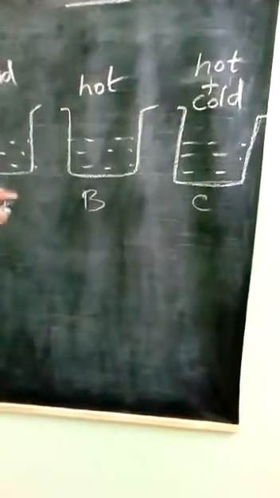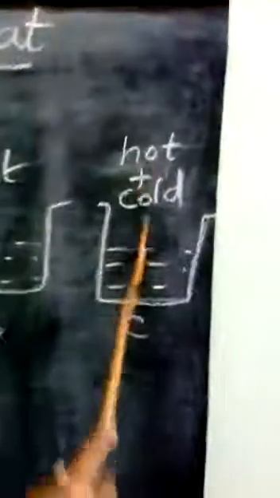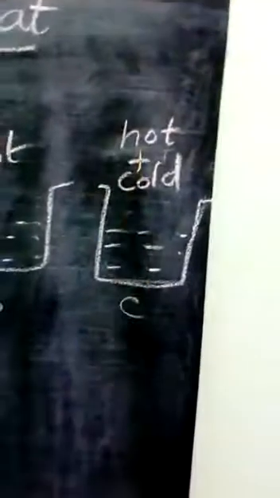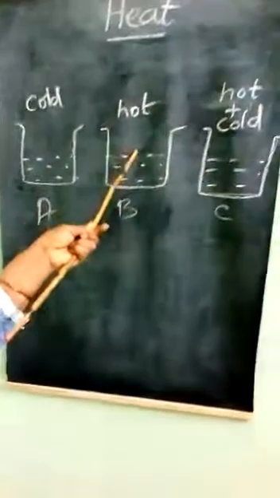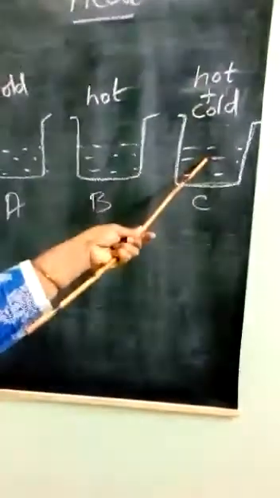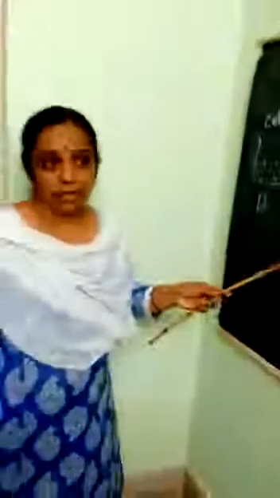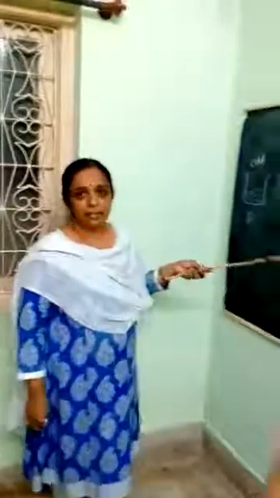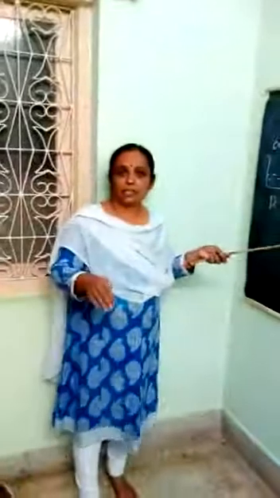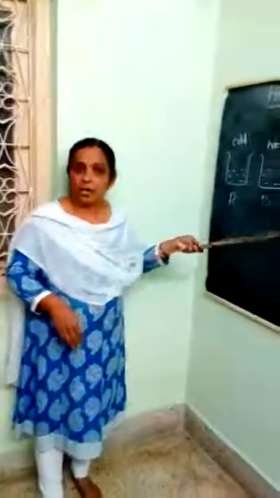After 2 or 3 minutes, take out your hands and put them simultaneously in the mixed hot and cold water. How do you feel? Now your left hand feels hot, and your right hand, which was hot, now feels cold. So can you say accurately how the hotness of the object is measured? It is not merely by the sense of touch. We cannot measure the hotness of an object that way.